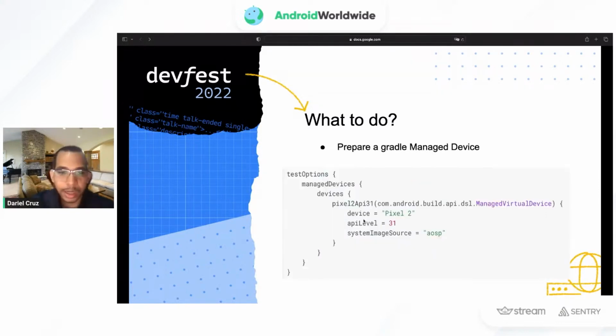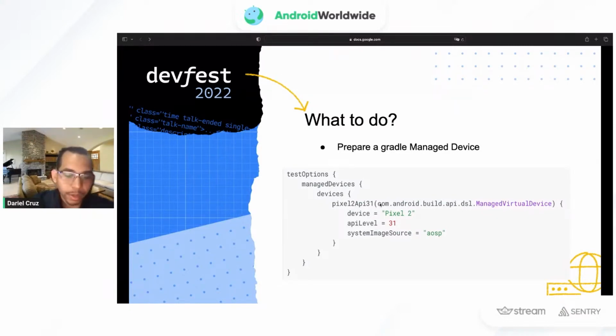So before we run the test in order to generate the profile, we have to prepare a Gradle managed device, because we are not able to just run them on emulator devices without this. So we use managed virtual device from Gradle to specify the emulator that we want.